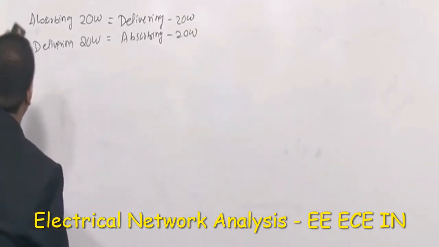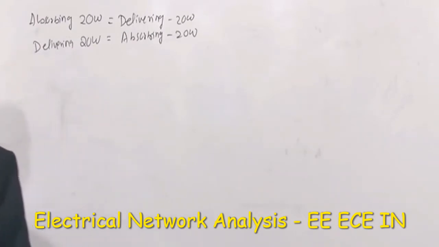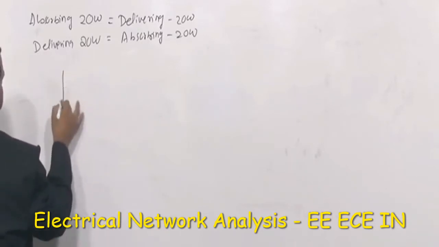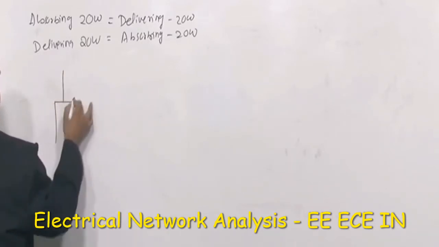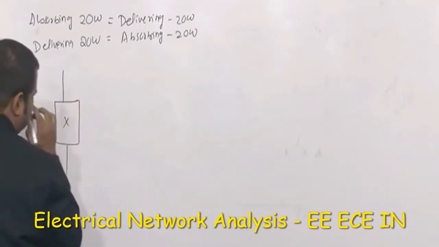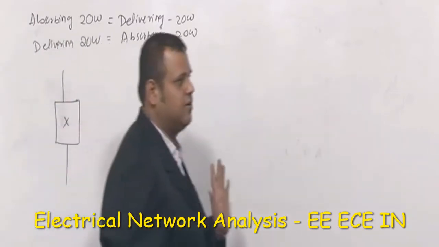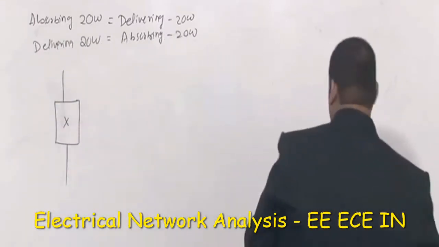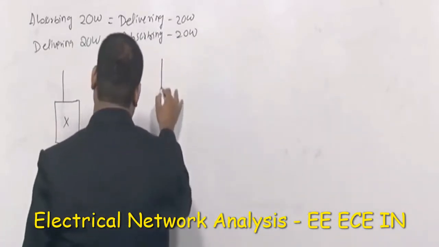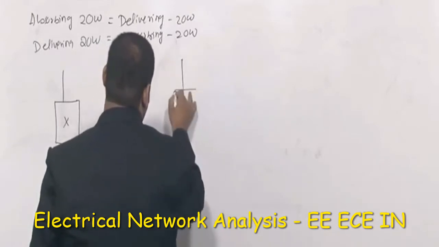Now how to identify whether an element is absorbing or delivering? As I told you, the power is simply a product of voltage and current. Let us say this element is X. I told you power is independent of the nature of the element. What we need to know is what the voltage is and what the current is. So there are two possible cases. One is this case, the second one is this.